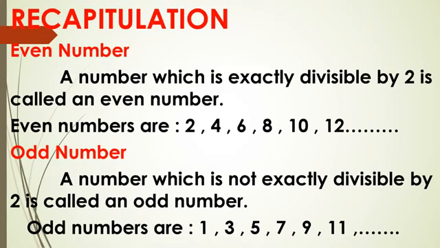Okay, as natural numbers are infinite, so even and odd numbers are also infinite in number. We can't count them. Numbers that end with 1, 3, 5, 7 and 9 are odd numbers, whose ones place digits are 1, 3, 5, 7 and 9.